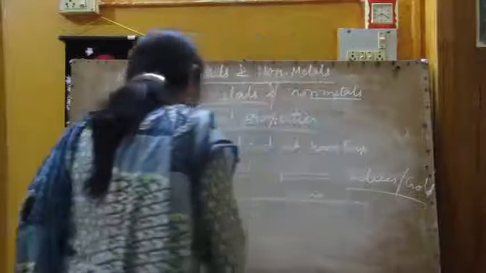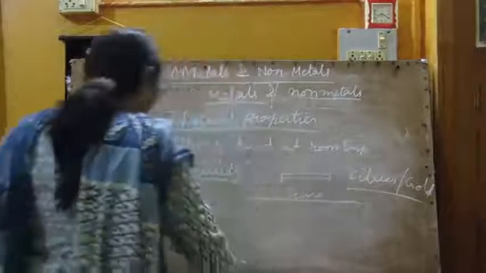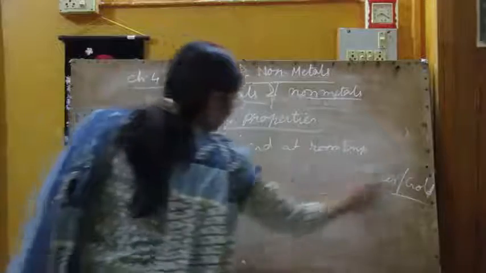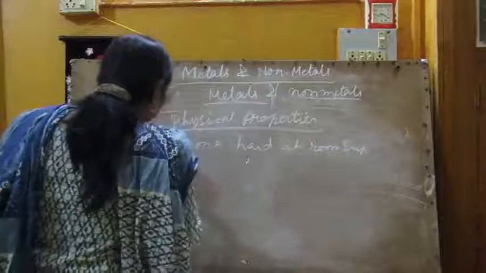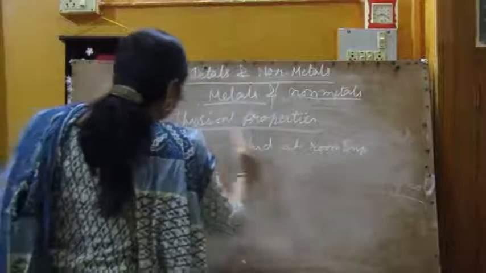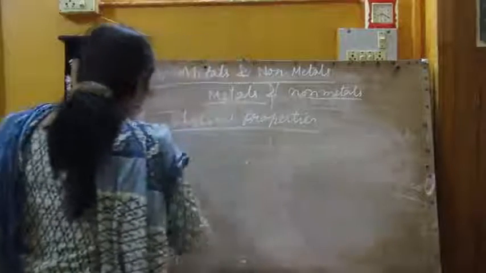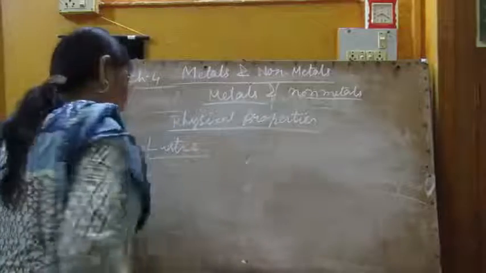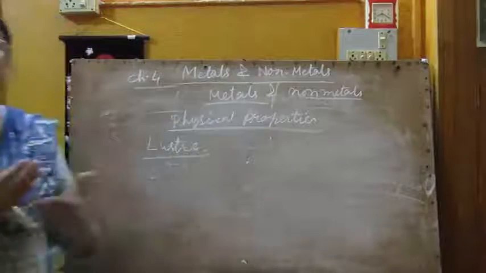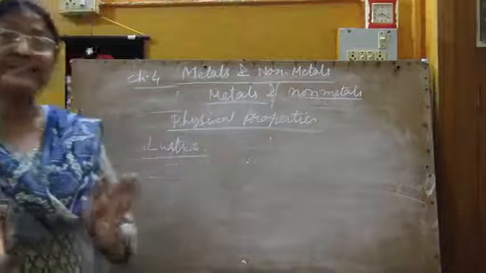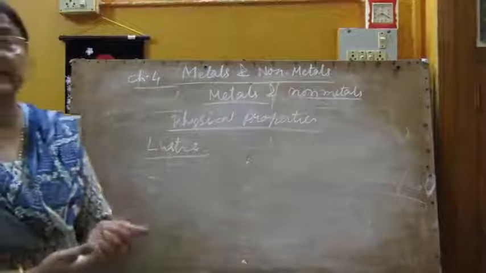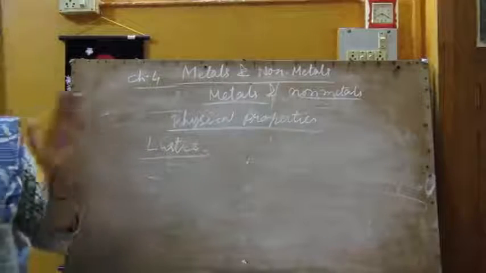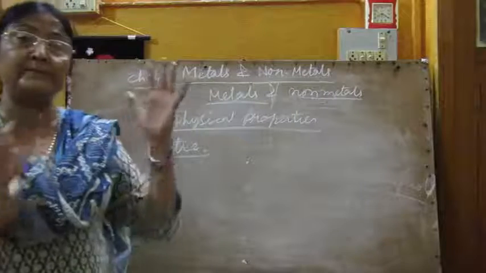Now next is lustre. What is lustre? Lustre means brightness. Metals normally have brightness.